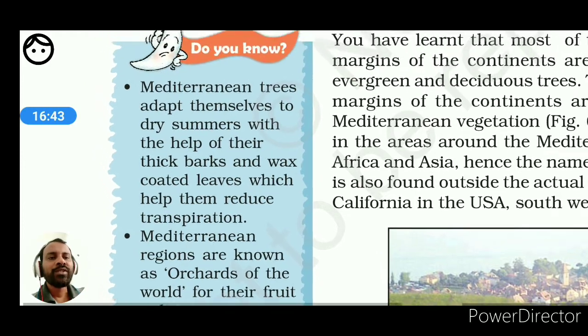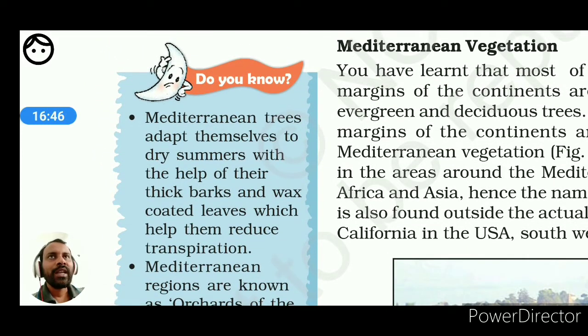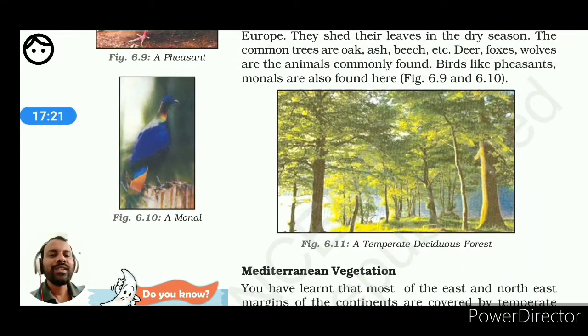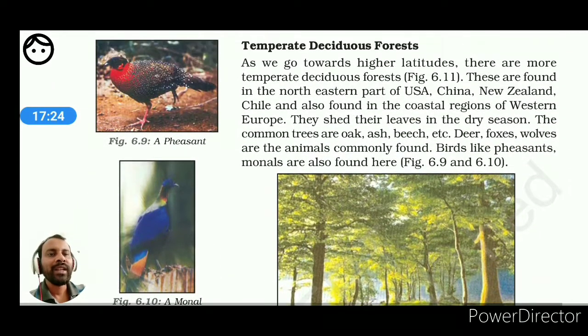So in the Mediterranean vegetation we get mostly similar types of adaptation by which plants can reduce the rate of transpiration, as in the deciduous as well as the arid and semi-arid regions. You may also be asked the question: is there any similarity between the Mediterranean vegetation and arid region vegetation, or semi-arid region vegetation, or tropical deciduous or temperate deciduous forest? Such questions may also be asked as part of competency-based questions. Such questions should come to your mind, and note them down. Later on you will inform me.